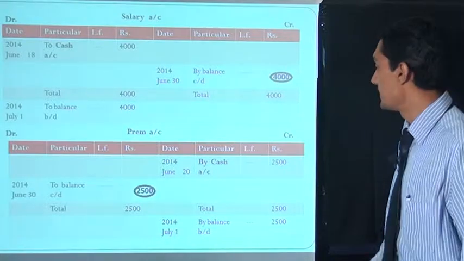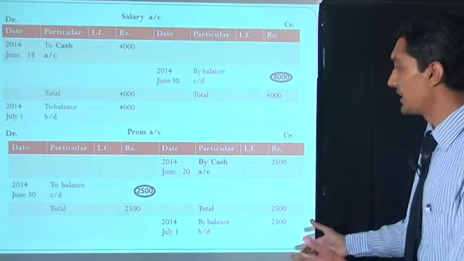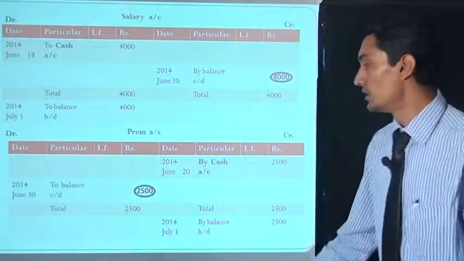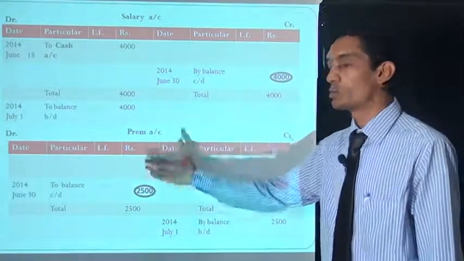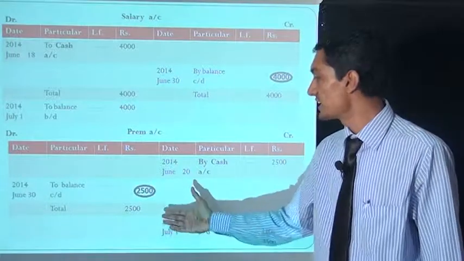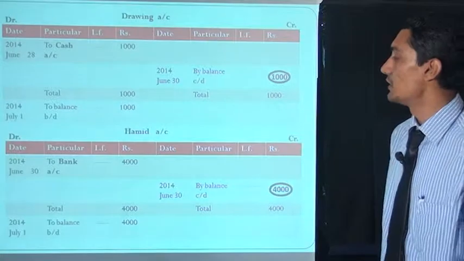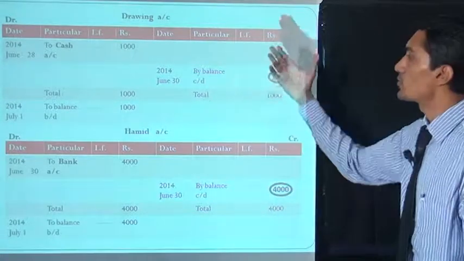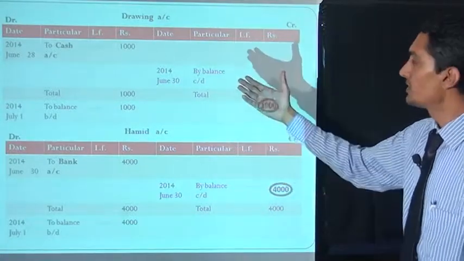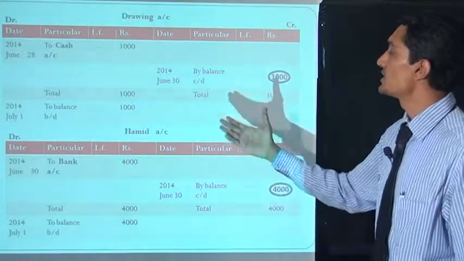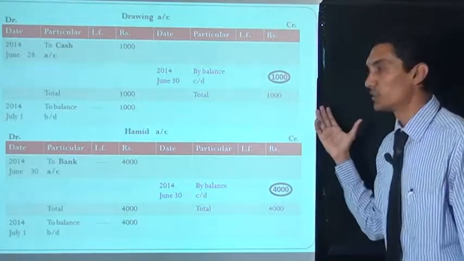In Prem account the credit side is more than the debit side, 2,500, 2,500, 2,500. There is no debit side entry, so the balance carry down is 2,500 rupees. Now next is drawing account. Drawing account has only one debit entry, 1,000 total, 1,000 total, and no credit entry. So the balance carry down is 1,000 rupees.